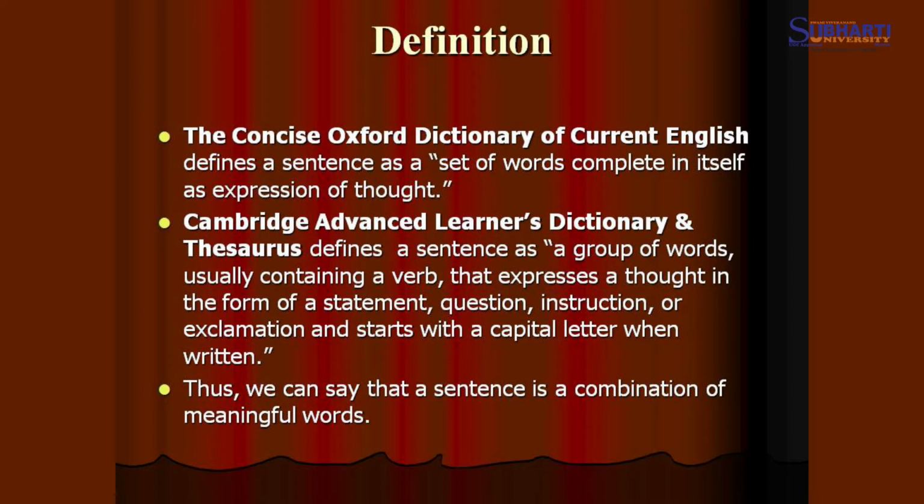Now we understand the definition of sentence. The Concise Oxford Dictionary of Current English defines a sentence as a set of words complete in itself as expression of thought.